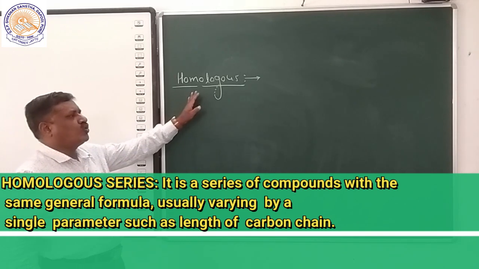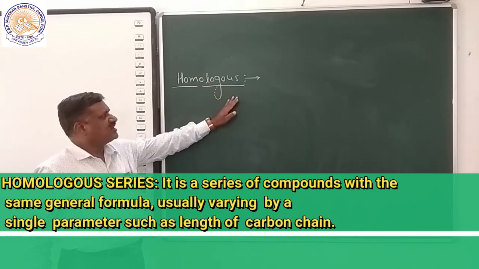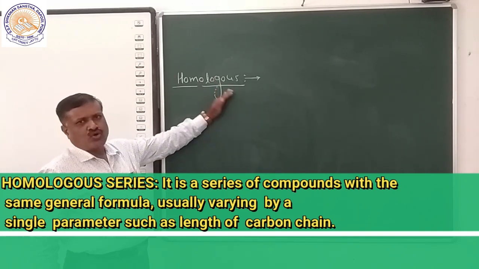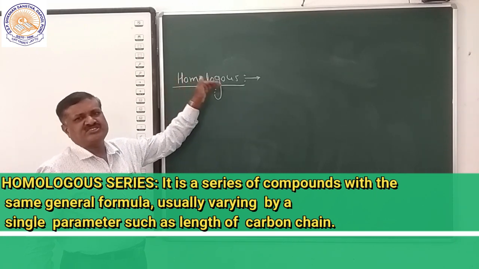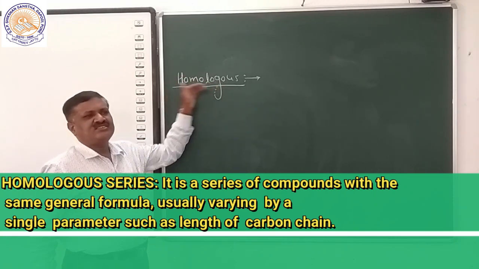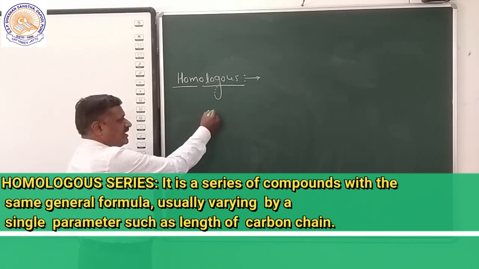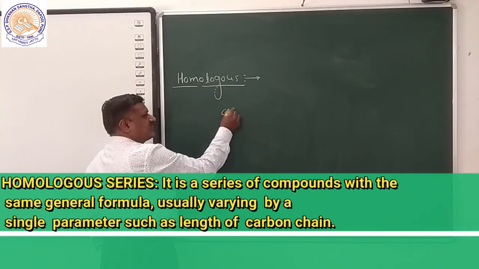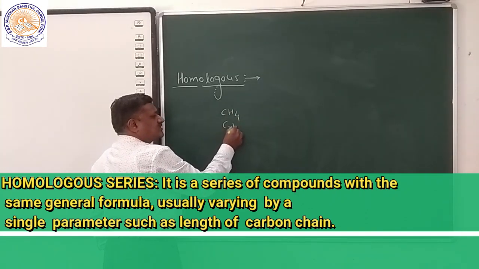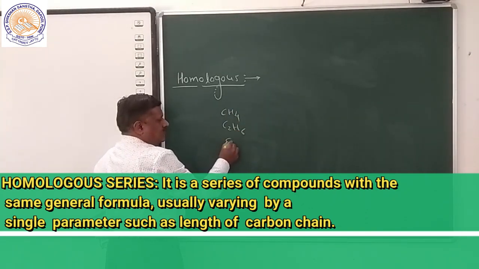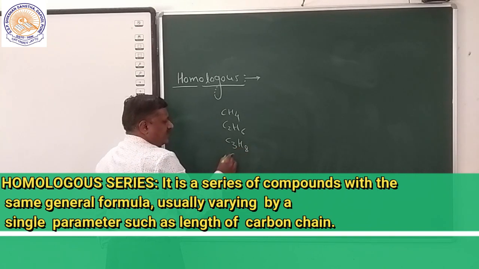Homologous series: homo means same and logos means different, meaning same difference. We know very well the alkanes: methane, next ethane, next propane, next butane.